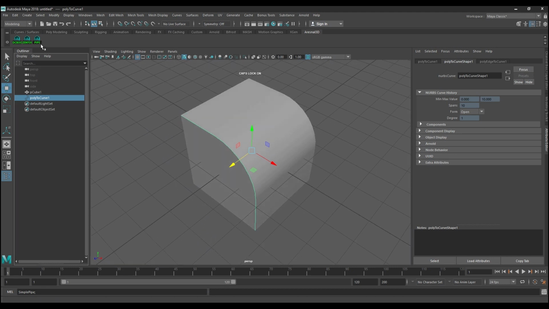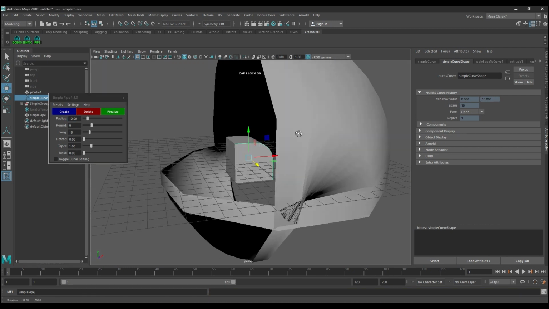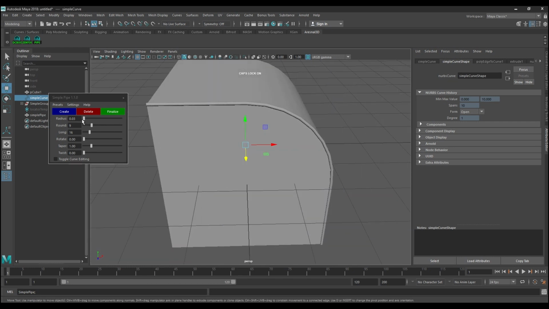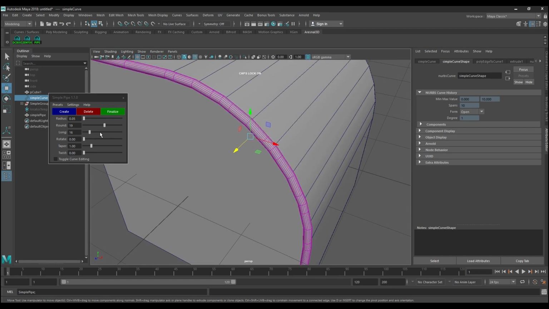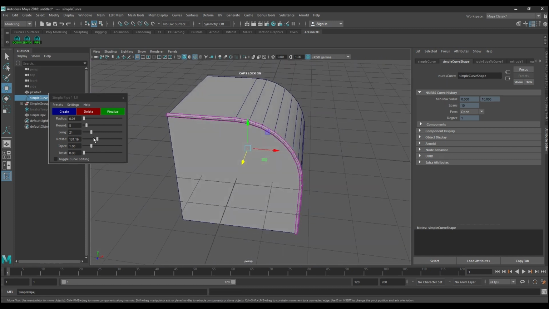Now while holding the curve, go to the Pipe button in the shelf. Choose Create and it will make a pipe, but as you see the radius is huge, manage it accordingly. You can also choose the segments. You can rotate it also. You can also twist it. But right now twisting is not working properly. You can check various options and manage as you like.